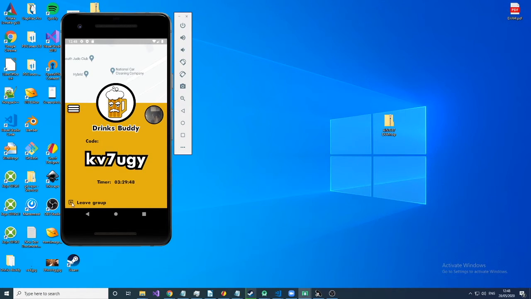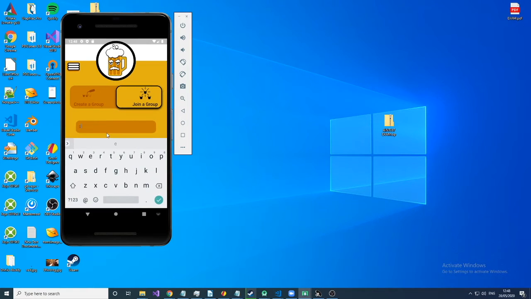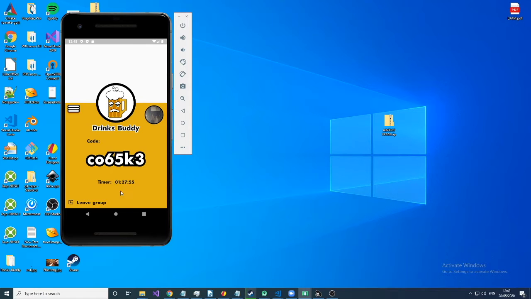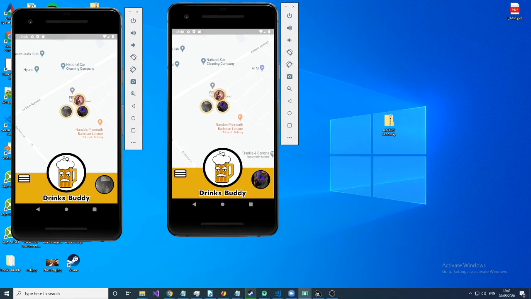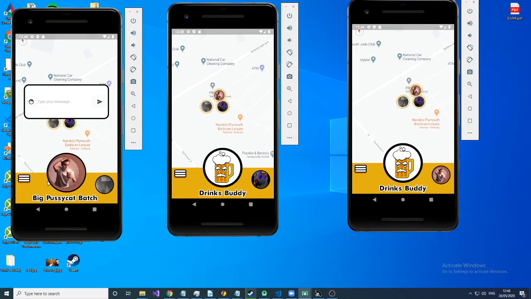Now, rather than creating a group, let's leave this group and try and join one. So I'm going to enter a code that has already been set up for a group. And we're in. So now displayed on the screen is the group's code, again, the timer, and the option to leave group. If we swipe down, we'll be able to see two other people are in this group with us, with our profile images displayed on the map. We have the option to click on a profile image to find out who exactly they are, with a bigger version of the image, plus the option to message.